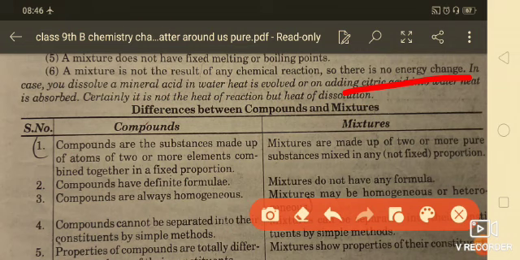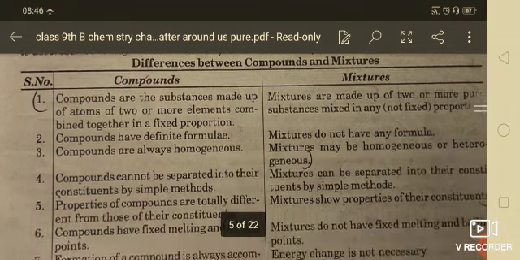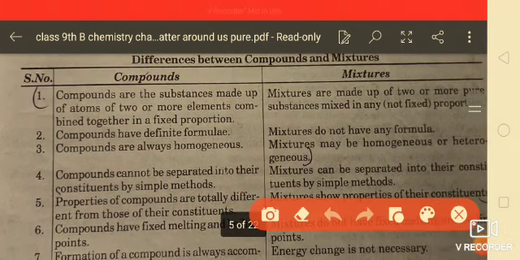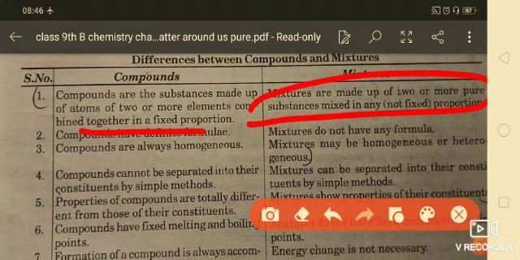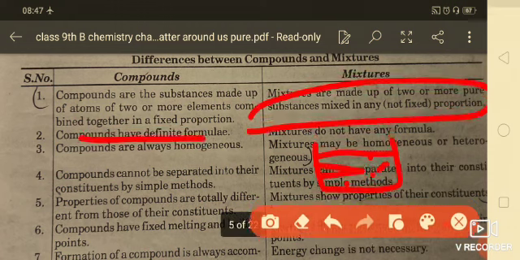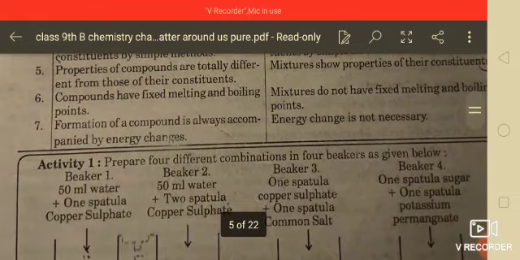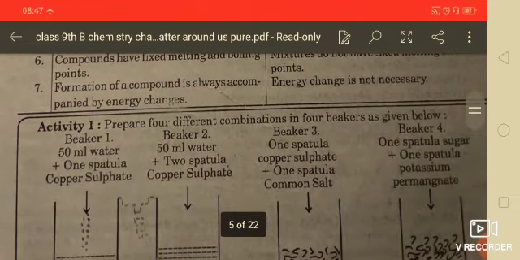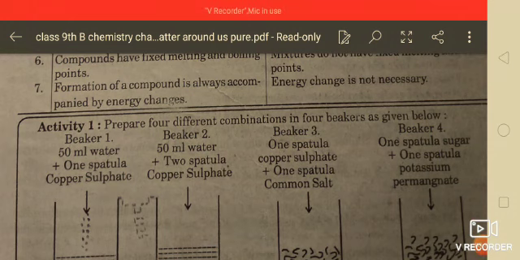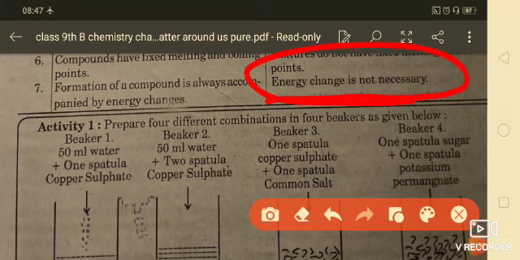Okay, now compound and mixture. A compound has a fixed proportion of the elements which form it, but in a mixture there is no fixed proportion. Like sugar and water, you can add any amount of sugar into the water, but that is a mixture. But a compound like H2O has a fixed proportion of 2:1, hydrogen and oxygen, and the formation of a compound is always accompanied by energy change, while energy change is not necessary in the case of a mixture.